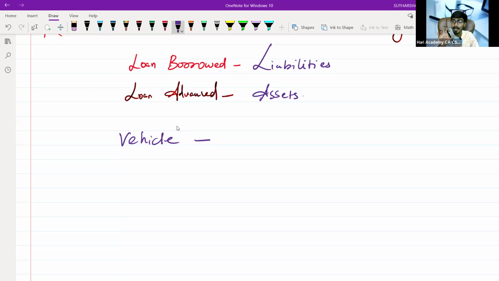Not only do we record what we own or what we have a right to receive, we also record as an asset what we have a right to use. If you have a right to use something and full control over it, that is an asset. This is what you have studied in AS 10, property, plant and equipment. Next thing I will tell you.